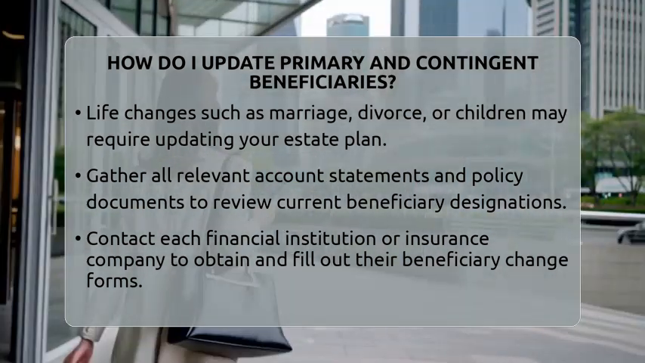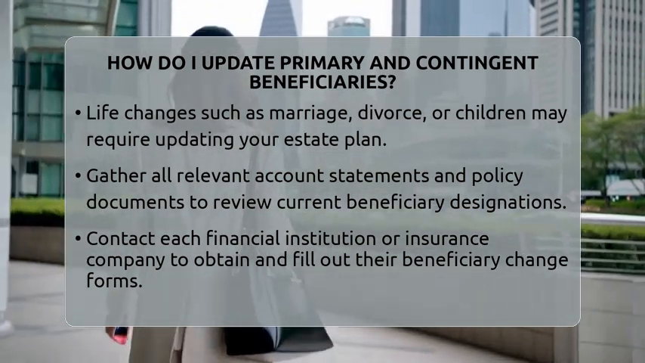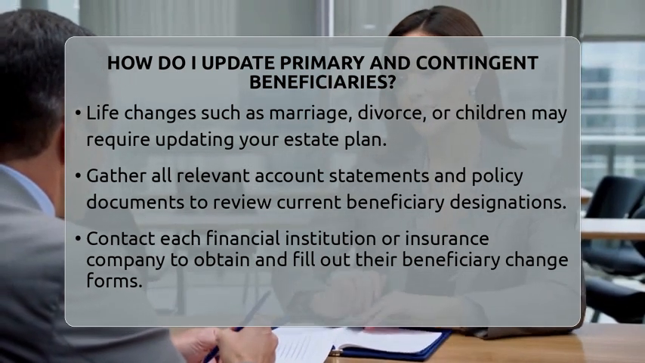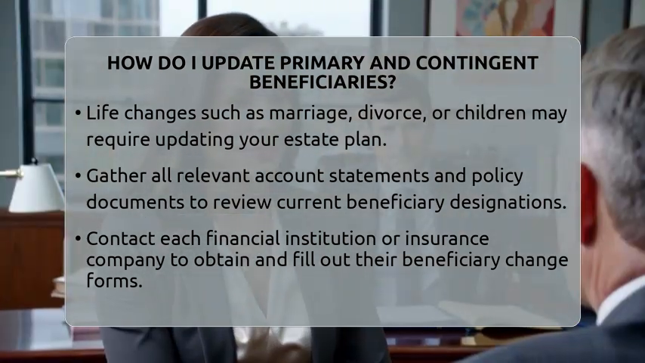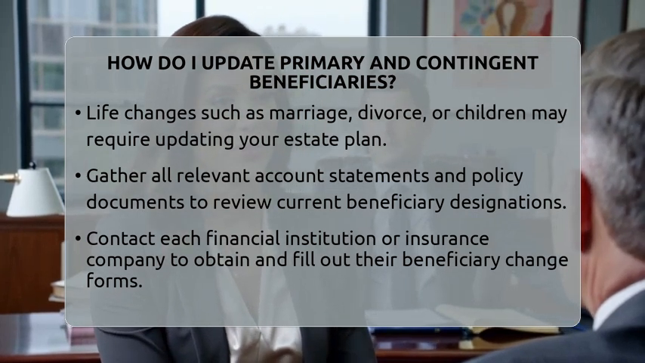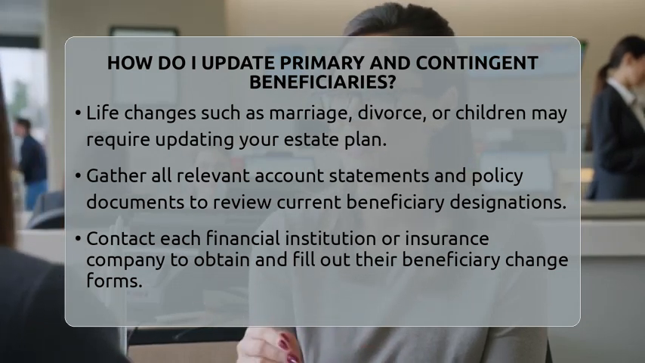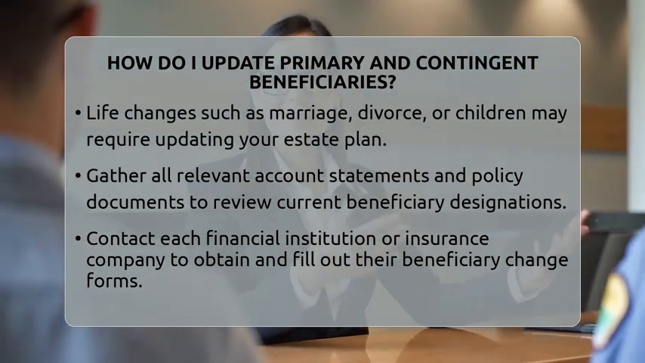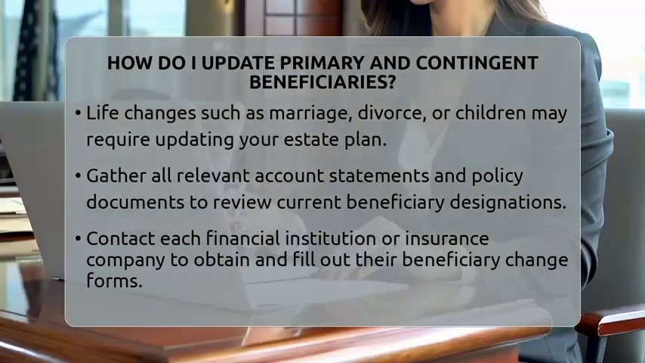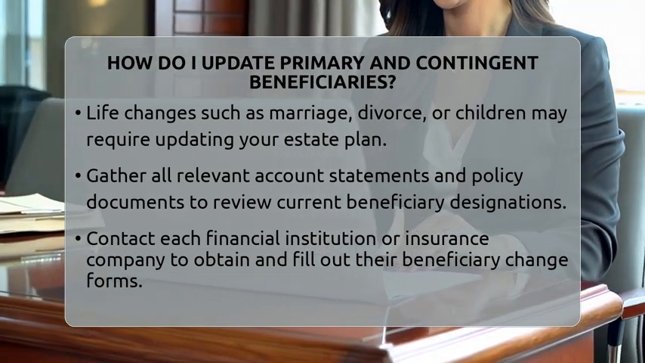It's a simple process, but it's often overlooked. Let's walk through how you can do it step by step. First, gather all your account statements and policy documents. You want to see who is currently listed as your primary and contingent beneficiaries. This includes life insurance policies, retirement accounts, payable on death bank accounts, and any other assets with beneficiary designations. Having these documents in front of you makes the process smoother.